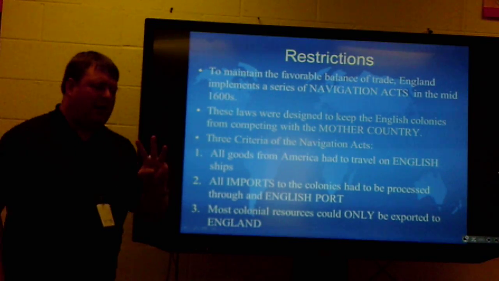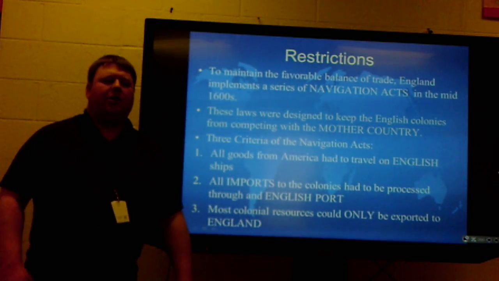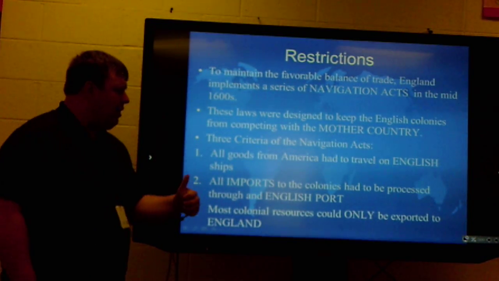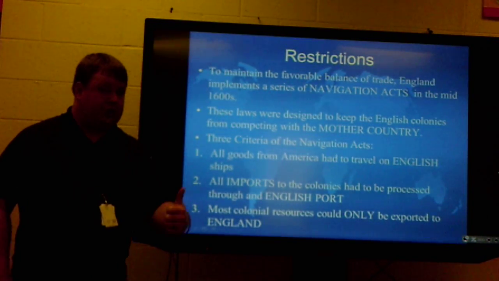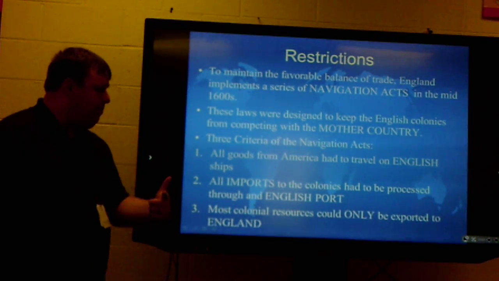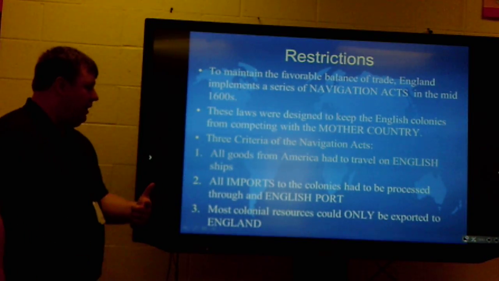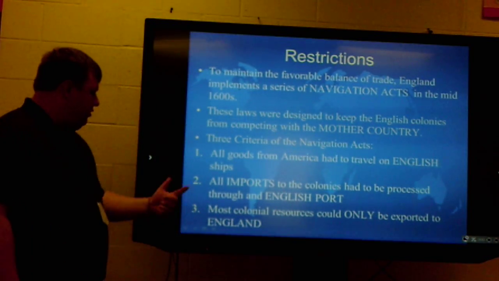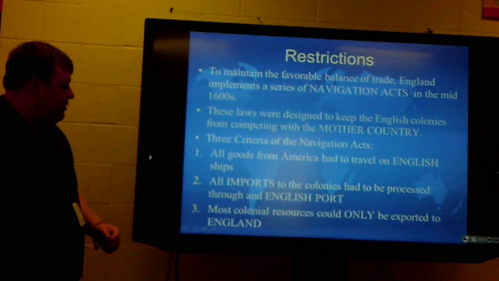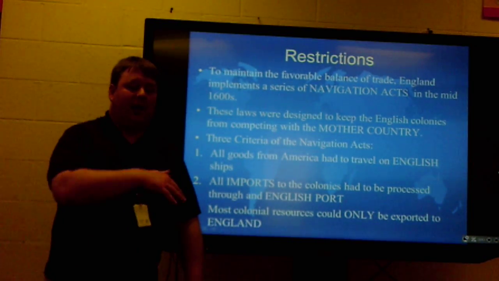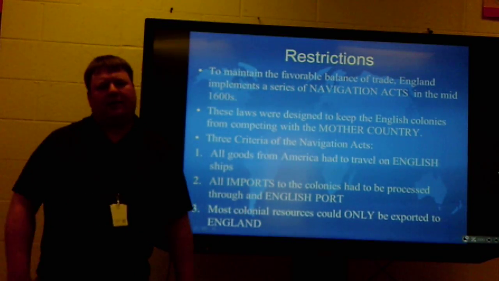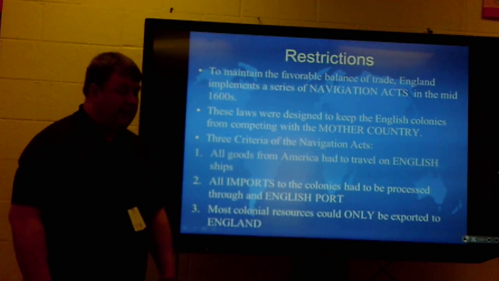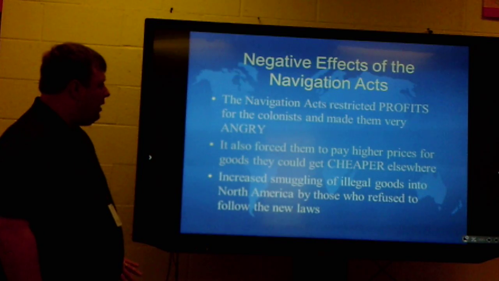And here's the three criteria of the navigation acts. You may see a few more in your reading, but these are the main ones. All goods from America had to travel on English ships. All imports, what they buy in the colonies, had to be processed through an English port. And third, most colonial resources could only be exported to England. So it was very specific that they could only trade with the mother country to make sure the mother country got all of the benefits of even having those colonies.